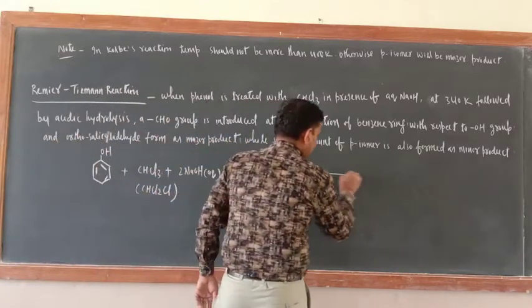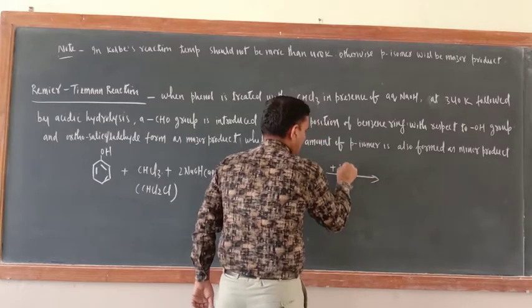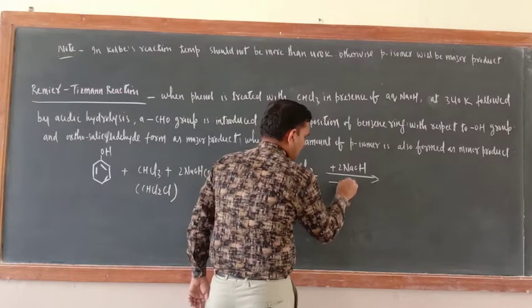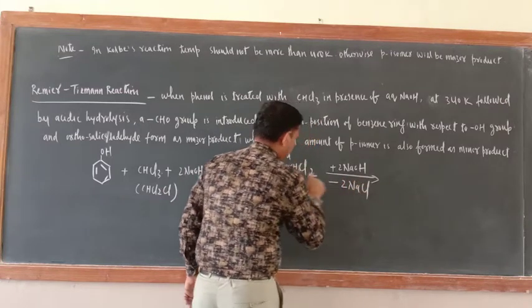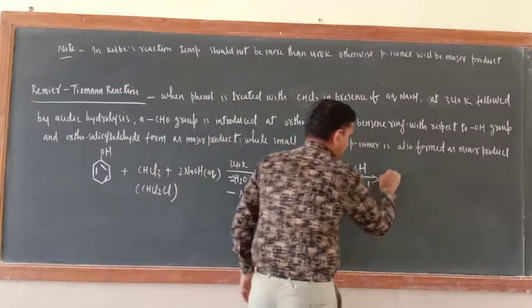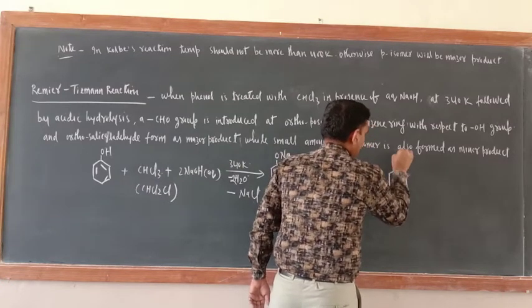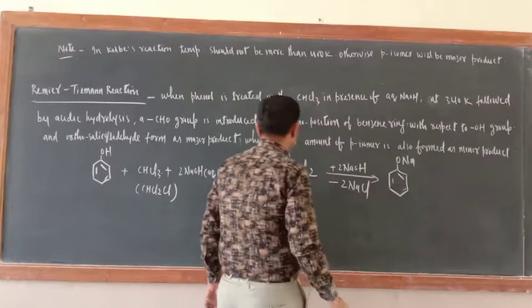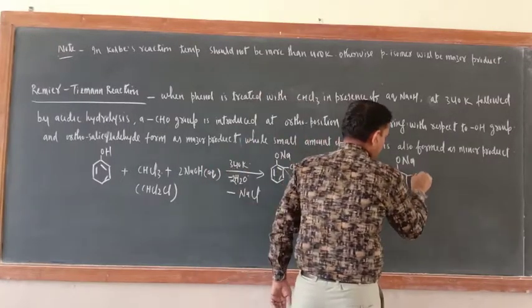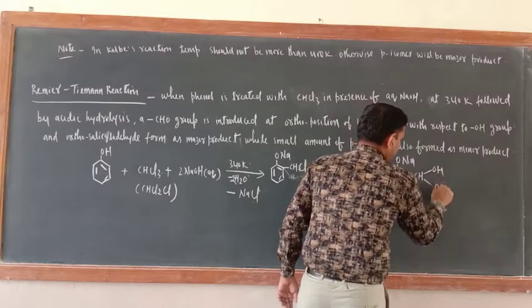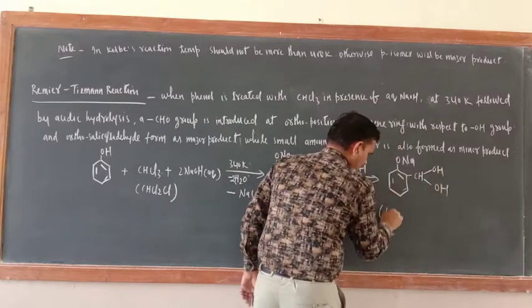Further, their reaction with plus 2 NaOH. So directly minus 2 NaCl. This Cl will come out. And here what is the product now? The product is, just see, ONa. And here what is there? CH. Here what is there? OH. And here OH.